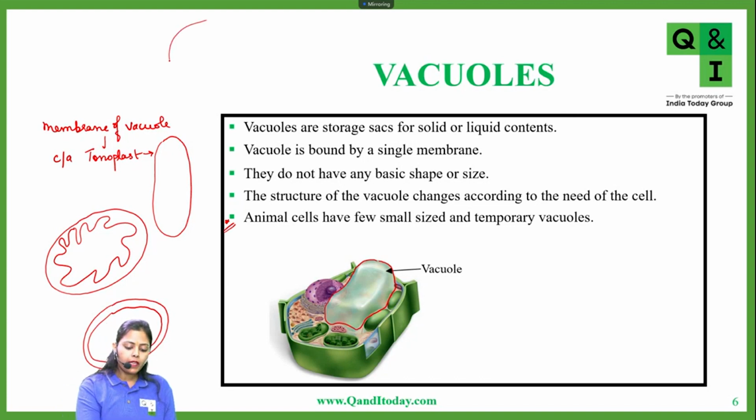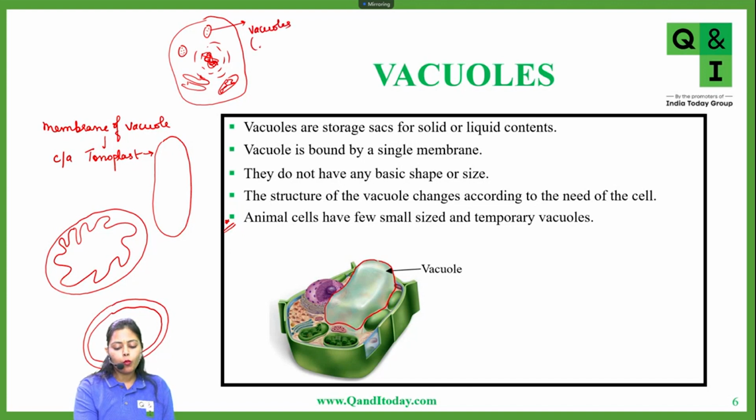So when we talk about an animal cell, let's say for example, this was the animal cell. Now in the animal cell, the central part is again the nucleus. Inside this you have your DNA present, then you have your endoplasmic reticulum and several other cell organelles present like this. Now you can see from here that there would be small two to three vacuoles present. There would be fewer vacuoles and they would be smaller in size in animals, and the number would also be less in comparison to plant cells.